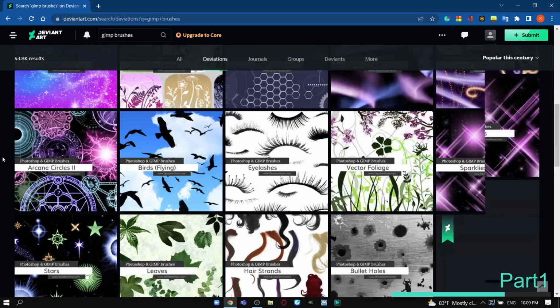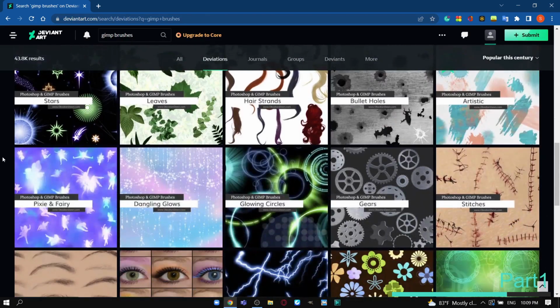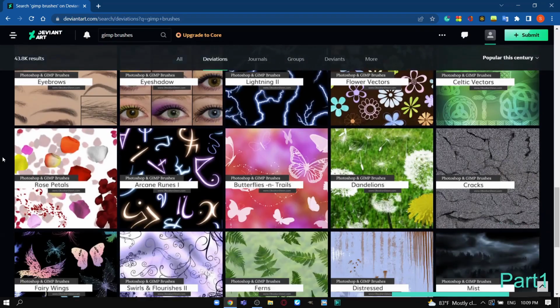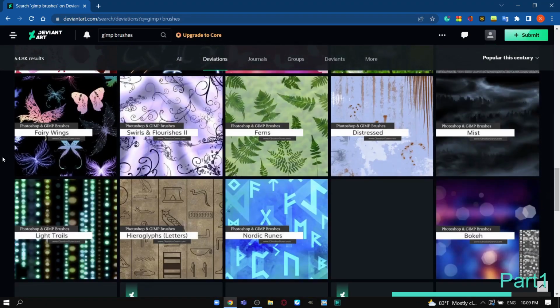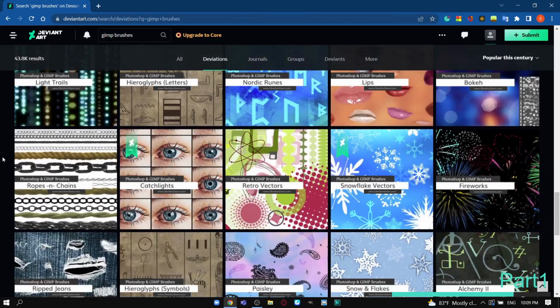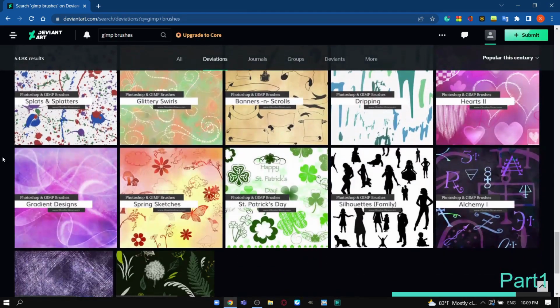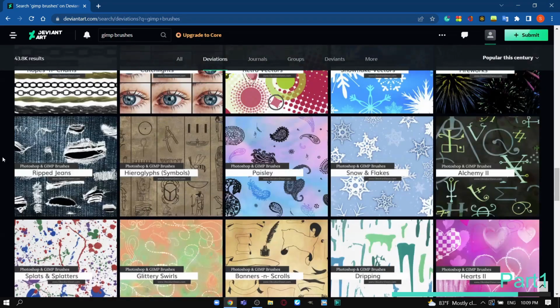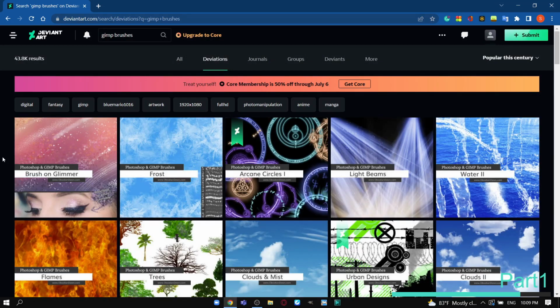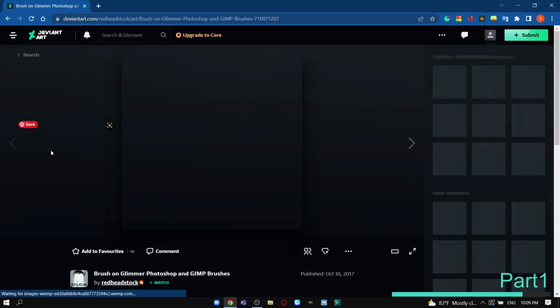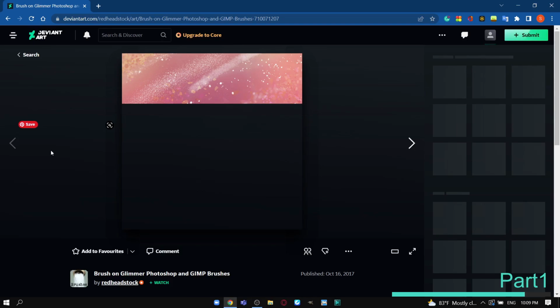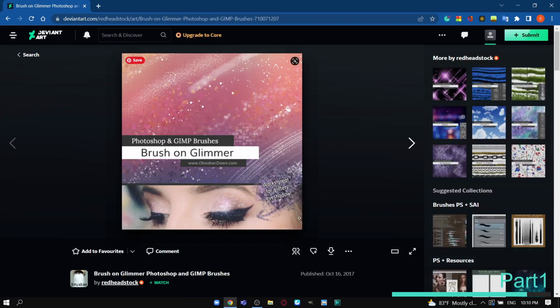Also, there are so many brushes. You can choose whatever you want. I'm choosing this brush set. Then press the download button and download the file.